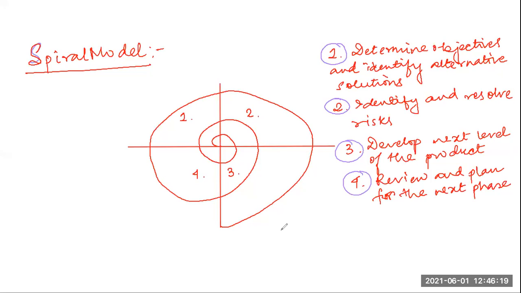So each loop of the spiral is called a phase of the software process. I will write it down here so that it is easier for you.